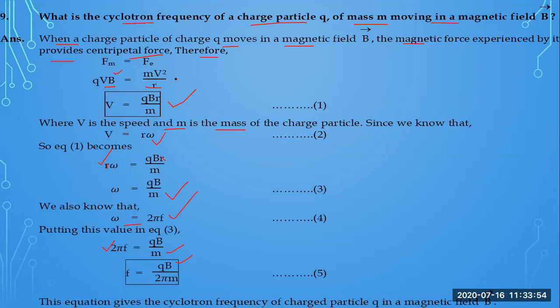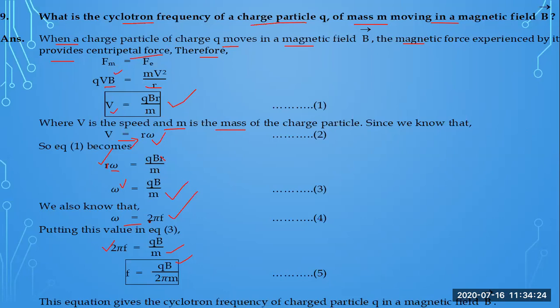Due to this force, the charged particle moves inside a circular path with a velocity v, and we know that during circular motion this velocity has the relation v equal to r omega. This is the angular velocity with which the charged particle moves inside a circular path. So angular velocity is calculated by using this formula, that is 2 pi f.